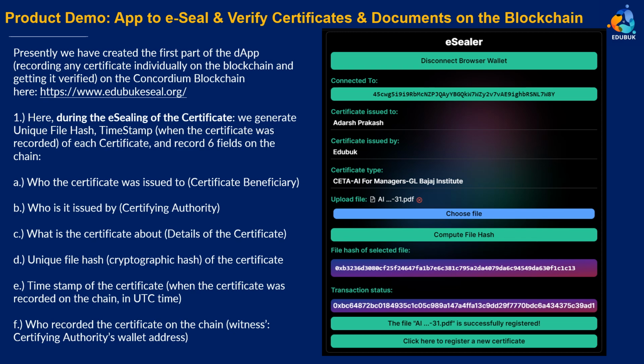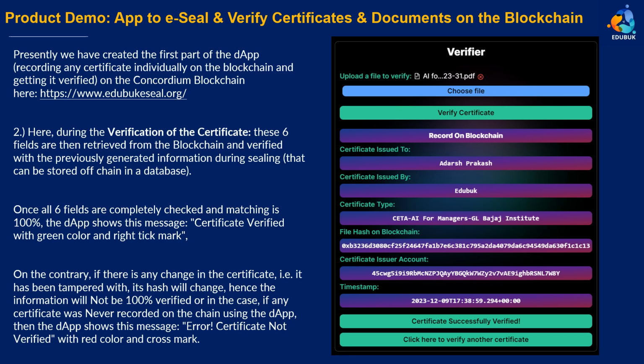And why are we using the Concordium blockchain? Because it's KYC enabled in the layer 1 itself. Secondly, it's CCPA compliant, GDPR compliant, Switzerland based, great team, great people there. And our solution for universities in India, the US and elsewhere requires a much higher level of trust and an enterprise grade solution. That's why we're using the Concordium blockchain. So that was the recording on the blockchain.